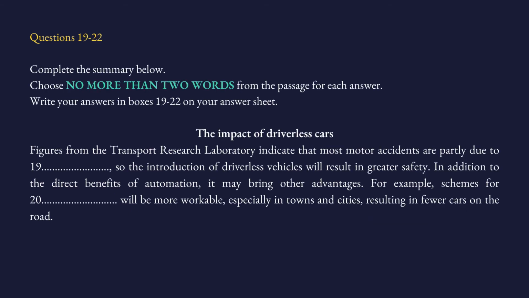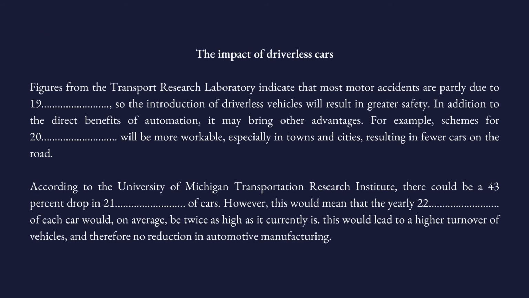Let's continue. Choose no more than 2 words from the passage for each answer. No more than 2 words. That is, you can use 1 or 2 words. Write your answers in boxes 19 to 22 on your answer sheet. Now, there is a summary written based on the passage. So basically, this is the shortened version of the passage we just read. We are going to fill in the blanks. Let's read the first sentence.